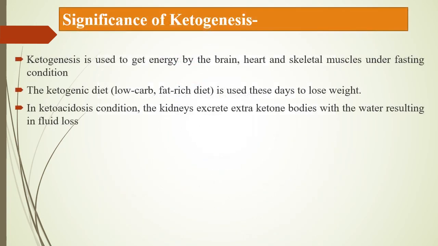Next, significance of ketogenesis. It is used to get energy by the brain, heart, and skeletal muscle under fasting condition. The ketogenic diet, a low carbohydrate, fat-rich diet, is used these days to lose weight. In ketoacidosis condition, the kidney excretes extra ketone bodies with water, resulting in fluid loss.